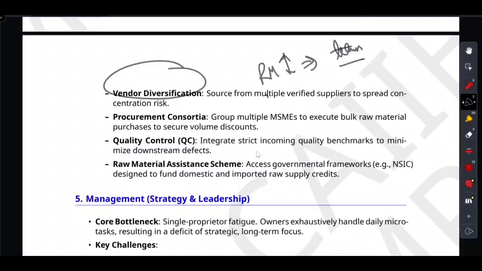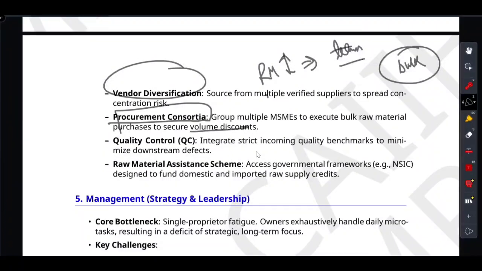If you want to secure cheap raw material, you can't buy small. You have to buy in bulk. But a micro enterprise does not have the cash for that. So they form a procurement consortium, a group of small businesses banding together to buy massive quantities and unlock huge volume discounts.